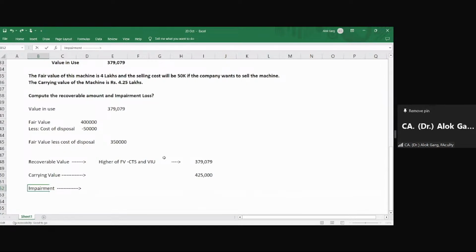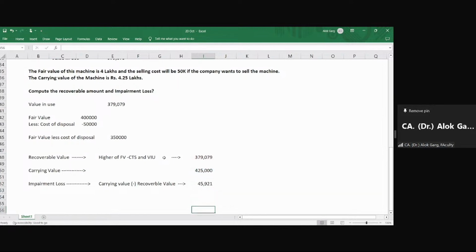The impairment loss is carrying value minus recoverable value. This is how you will solve in the exam. Don't answer straightforward. If this kind of question is asked in an exam, write all the formulas, then show the calculation, and then get to the answer.